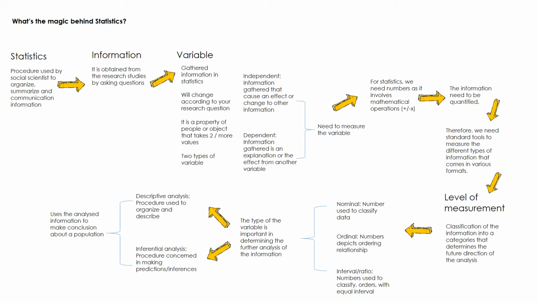When you want to measure, that's when we move on to the next step called level of measurement in statistics. In level of measurement, we are classifying the information into categories that help us direct our future analysis, because we need to know if the information is in text format, like your favorite color: red, blue, green. What information can we get from this preference of colors?